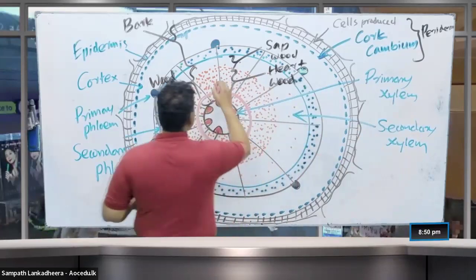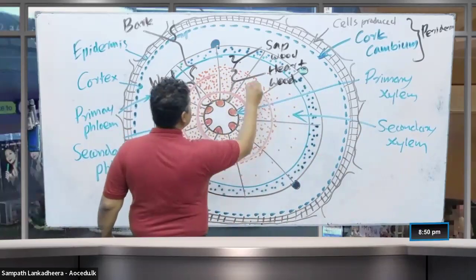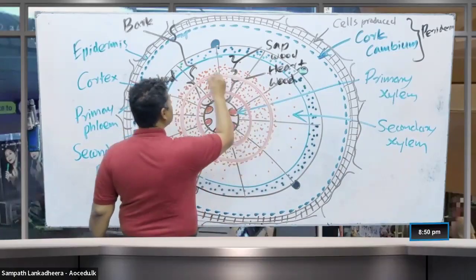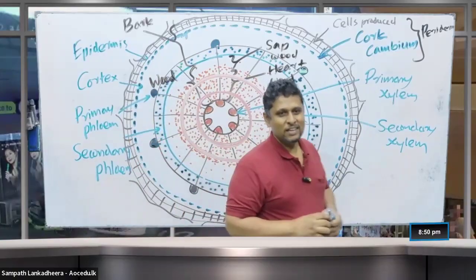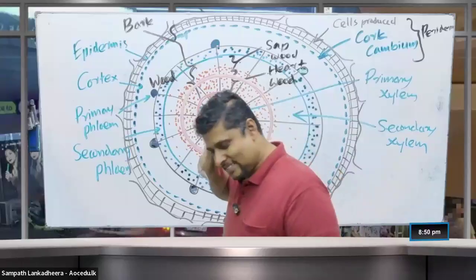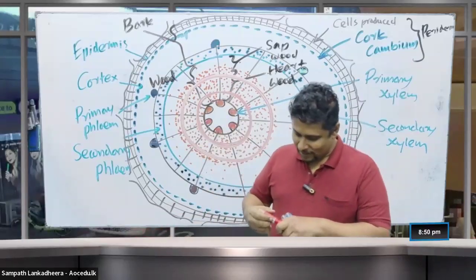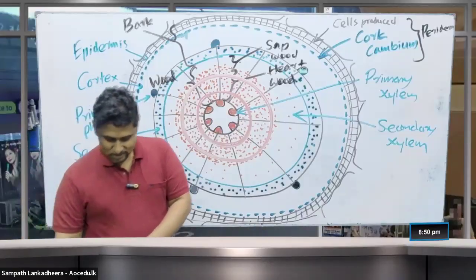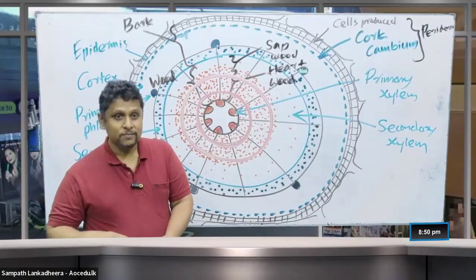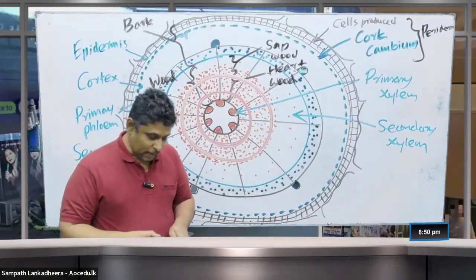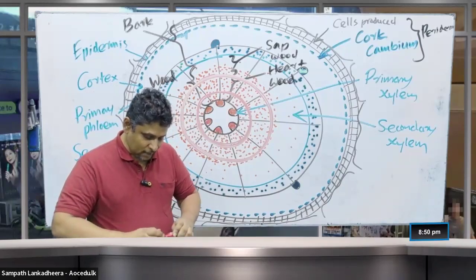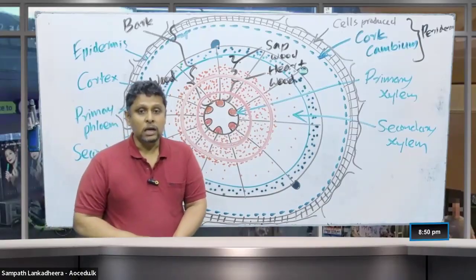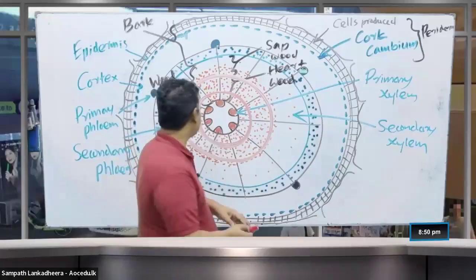And then we can see that this sort of darker ring can be there. In the dark part, there are darker rings like this. These darker rings, and the lighter rings, a set of a dark ring and a light ring. What do you call that? Annual ring.